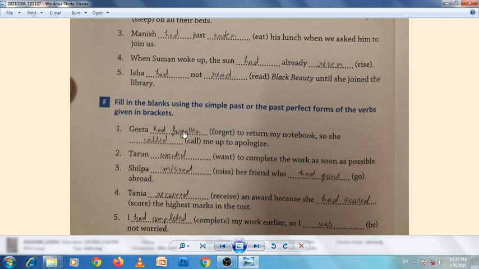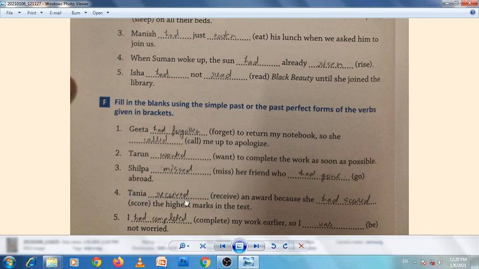So this action happened first, so we will use past perfect tense for this action. In the second, Tarun wanted to complete the work as soon as possible, that is simple past. And third, Shilpa missed her friend who had gone abroad. So this action happened first because the friend went abroad first, and now Shilpa is missing her.